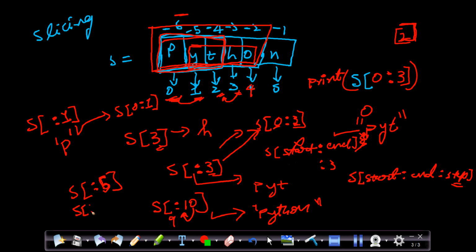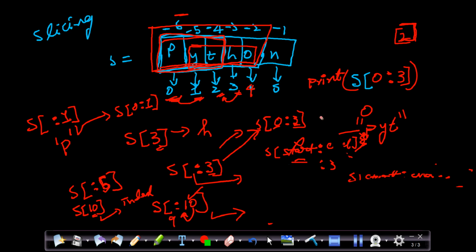But indexing with 10 will give the index error, because there is nothing at index 10. But slicing will not give the index error. Similarly, we have used this one, and now we will use the other one. Let's see that as well.